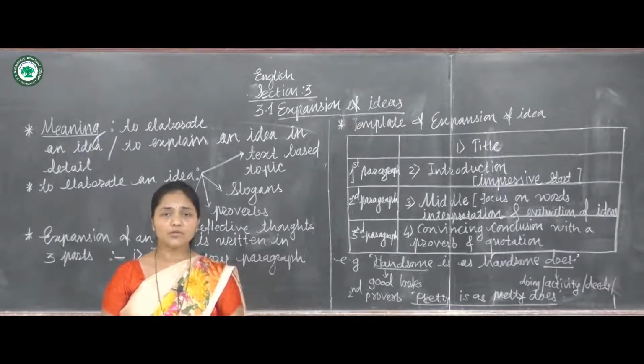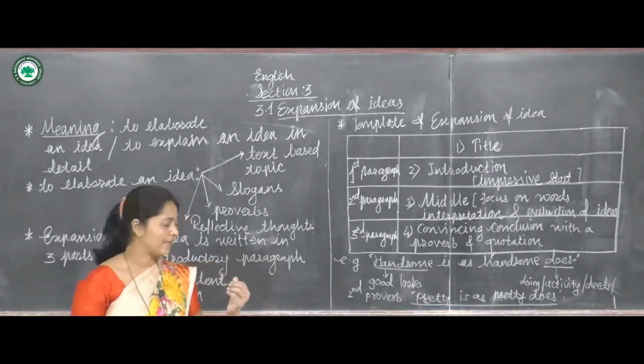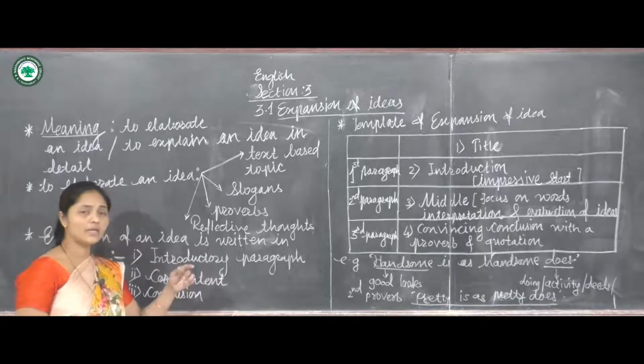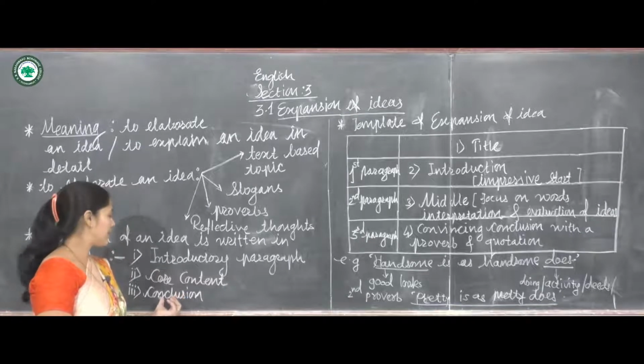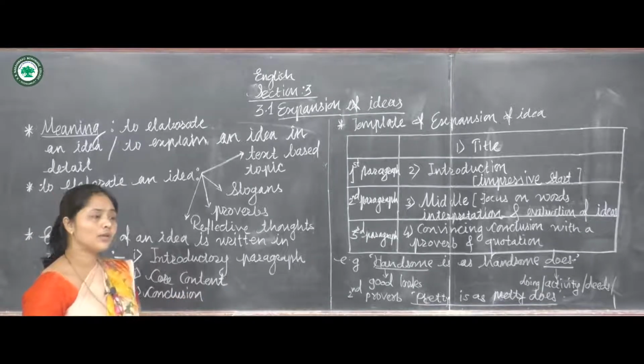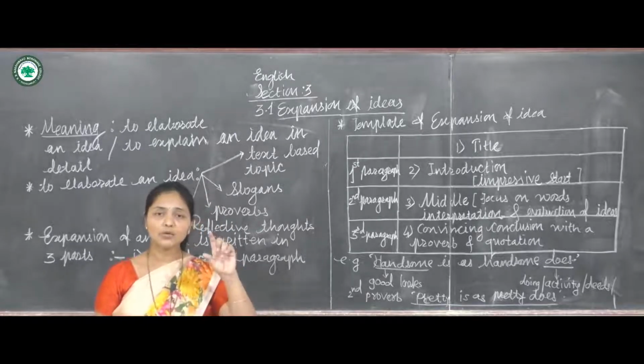Into that you have to write 5 to 6 lines in the first paragraph. Then the second paragraph, that is called the core content. Into that you have to write 10 to 12 lines. And the last one, that is the conclusion, you have to write 1 to 3 lines. So you have to sum up. So you have to make 3 paragraphs.